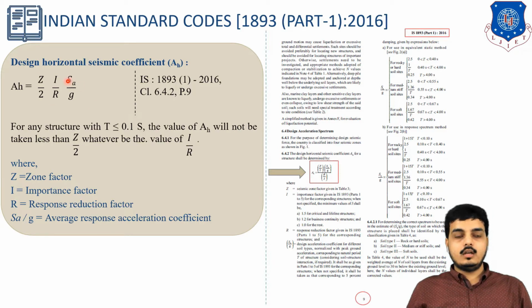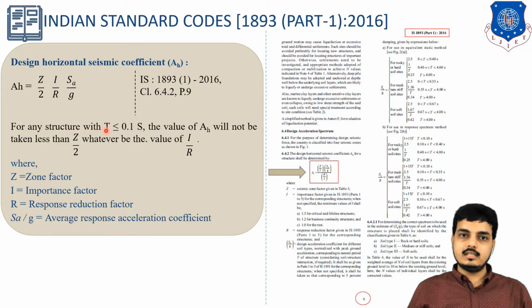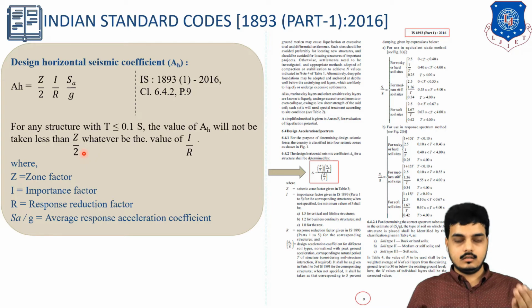Now what are these particular terms? We'll be understanding in further slides. Now for any structure with T, my natural time period, less than 0.1 second, the value of AH will not be taken less than Z by 2, whatever be the value of I upon R. So if the natural time period is less than 0.1 second, then the value need not be considered less than Z by 2. We'll be understanding in the examples, but this is just a note.